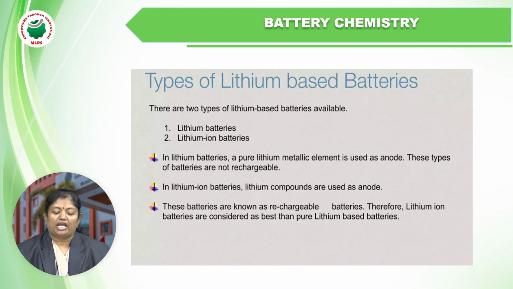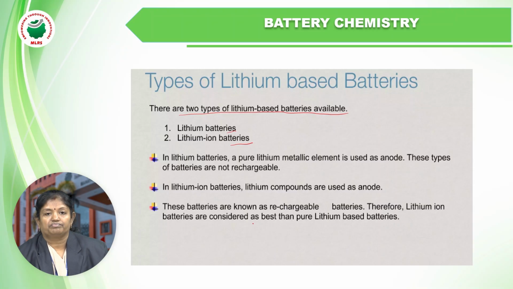Now, coming to the types of lithium-based batteries. Just now we discussed the importance of lithium, why we use lithium as an element in battery chemistry. In lithium also, we have different types of lithium-based batteries. There are two types of lithium-based batteries available. What are the two different lithium-based batteries? One is the lithium battery, another is the lithium-ion battery.